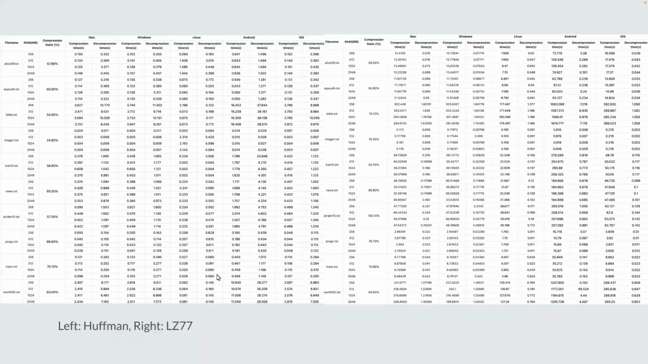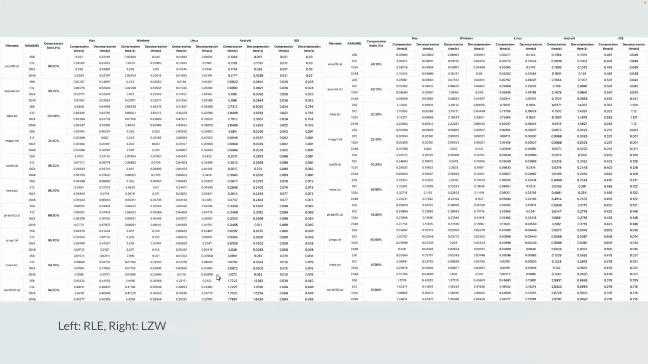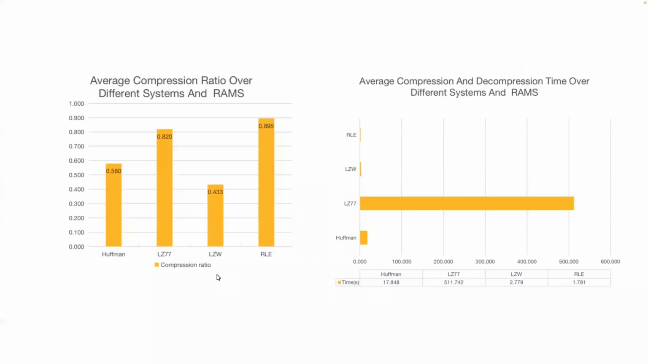So over here, this is the raw data table for each algorithm's performance on Mac, Linux, Windows, iOS, and Android with different RAM capacities. This as well. So basically, those are raw tables. I think it's kind of hard for us to actually see the raw table data.